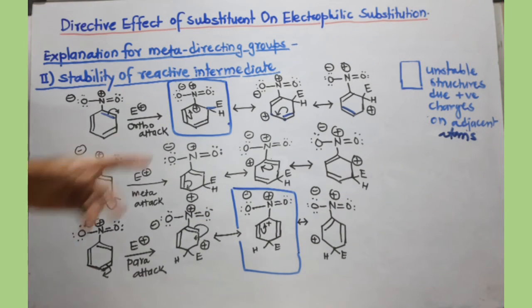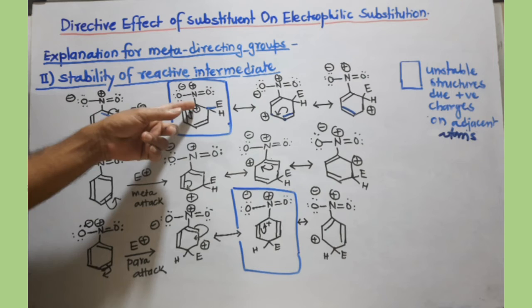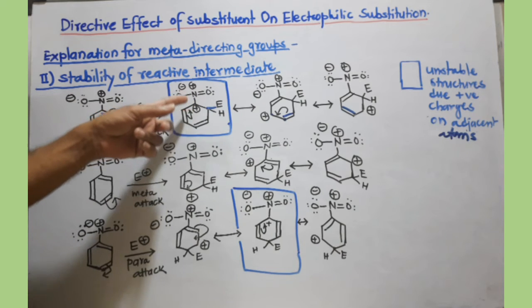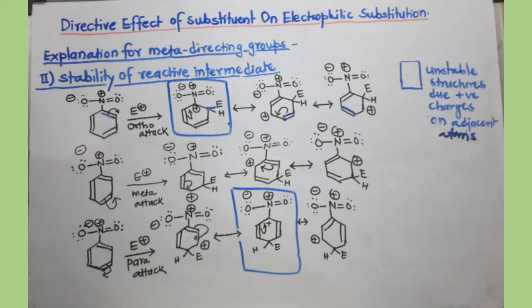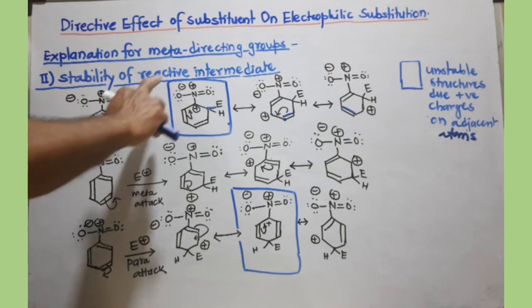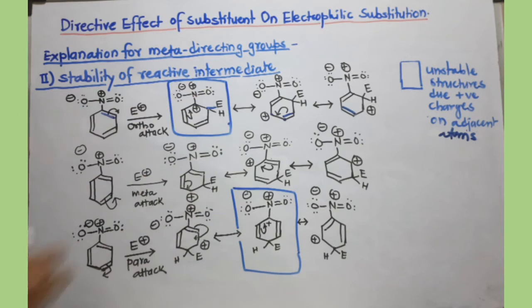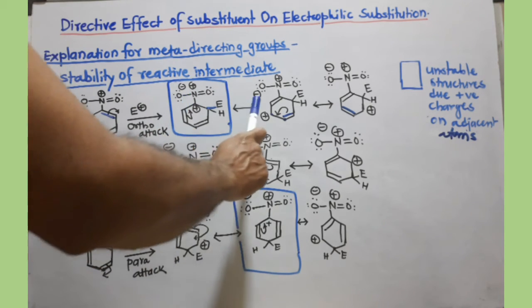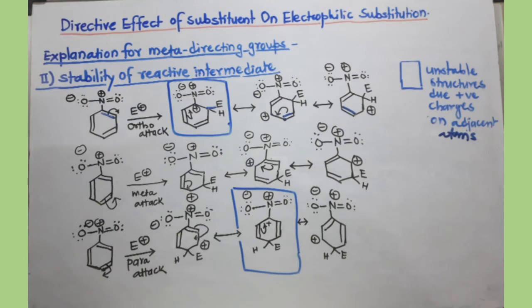One positive charge is on nitrogen, another positive charge is on carbon, which are joined together. So this is destabilized. Because of this situation, this resonating structure is unstable and has a very small contribution, and because of this there are effectively just two resonating structures.